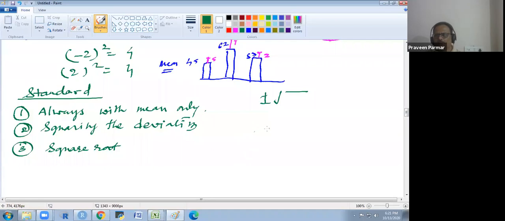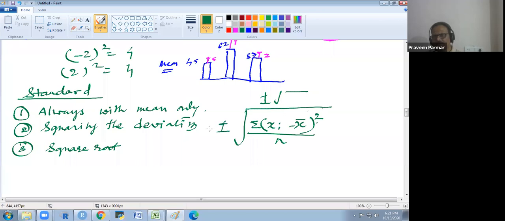What would be the formula here? The square root of the sum of (xi minus x bar) squared, divided by n, with plus minus, is the standard deviation. Does that make sense to everyone?